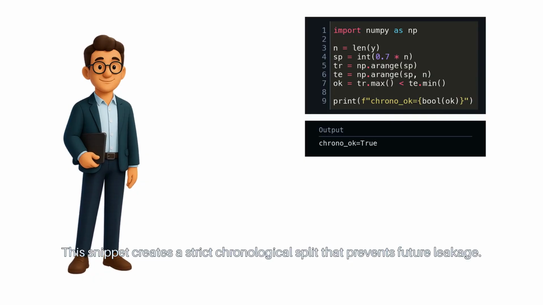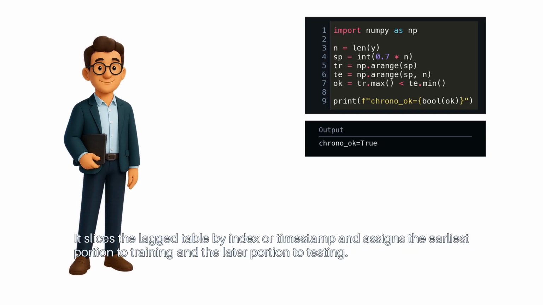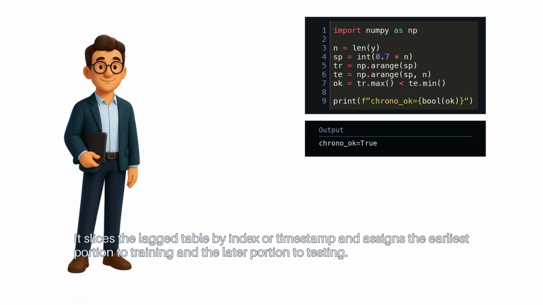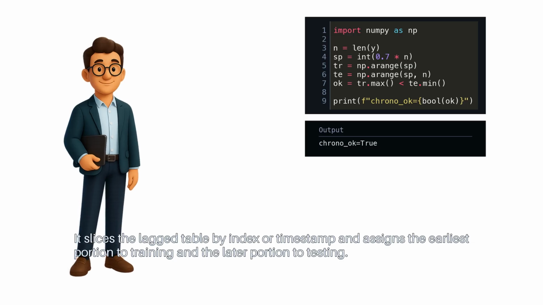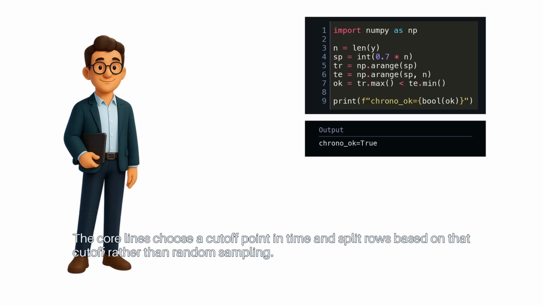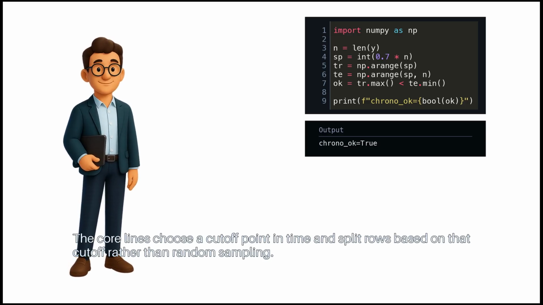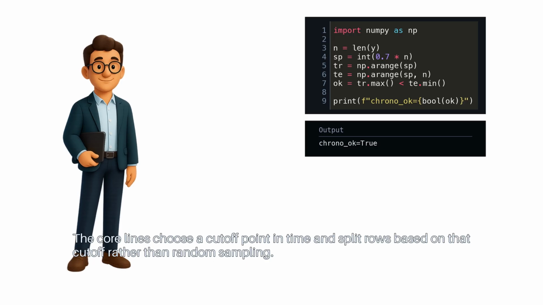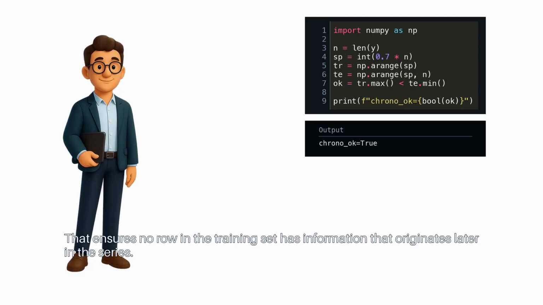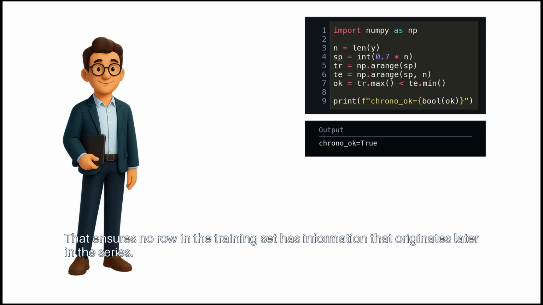This snippet creates a strict chronological split that prevents future leakage. It slices the lagged table by index or timestamp and assigns the earliest portion to training and the later portion to testing. The core lines choose a cutoff point in time and split rows based on that cutoff, rather than random sampling. That ensures no row in the training set has information that originates later in the series.